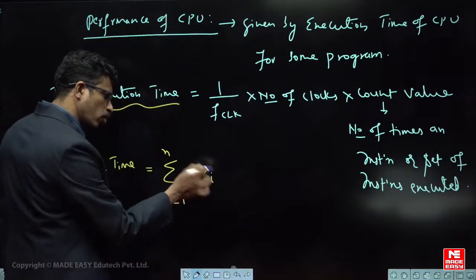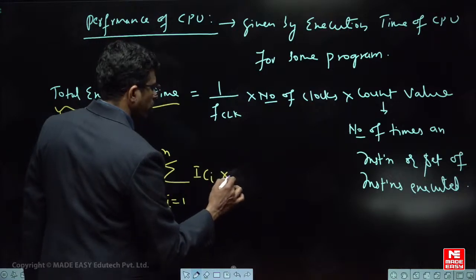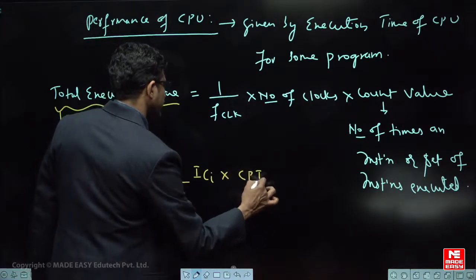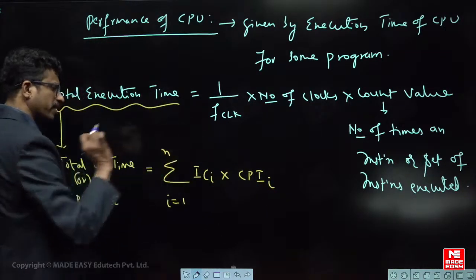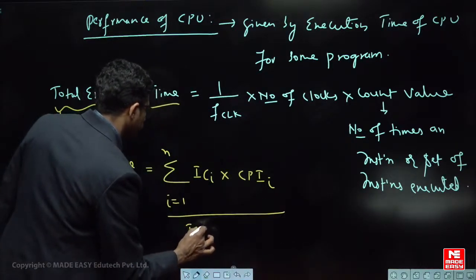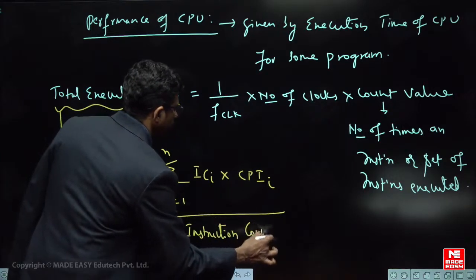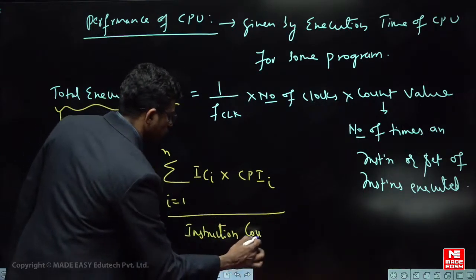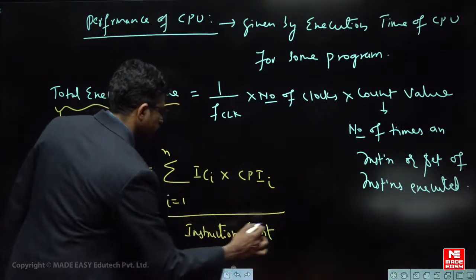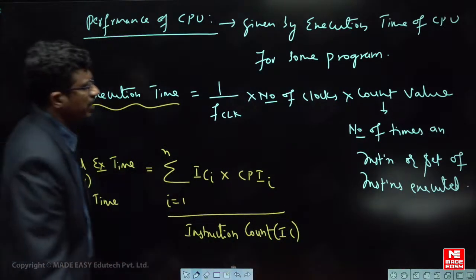ICi is the ith instruction count, how many times it is executing, into the cycles per instruction for that particular instruction, divided by the total instruction count, how many instructions there are for that program. This total I am calling IC. Sometimes the formula can be like this.